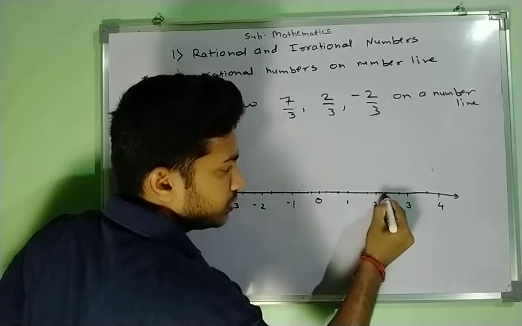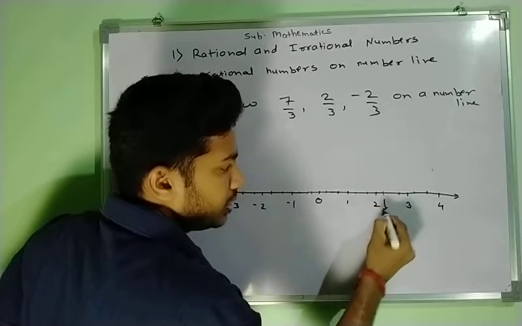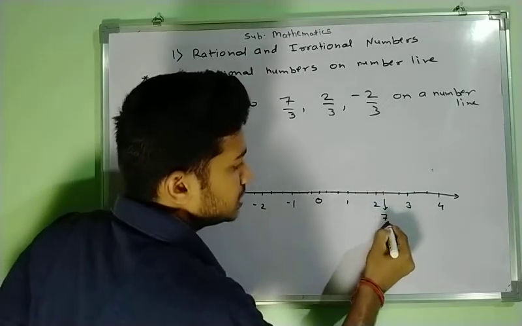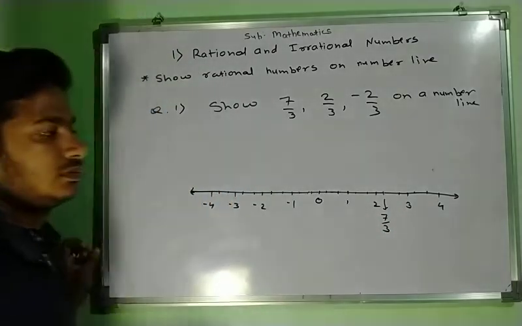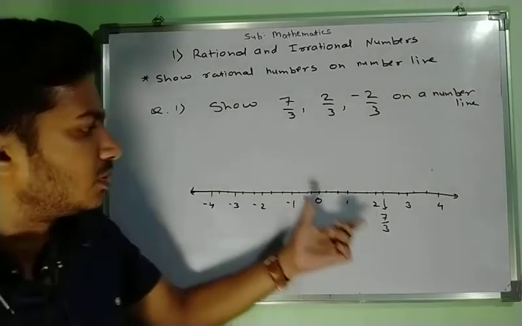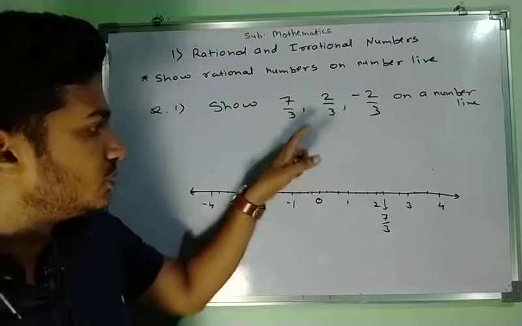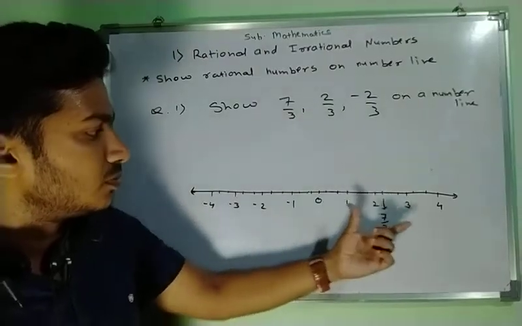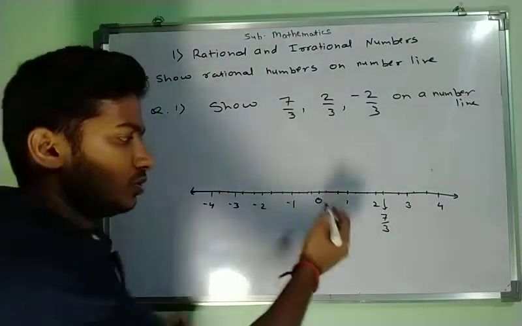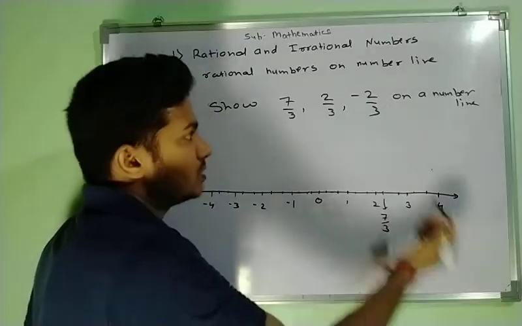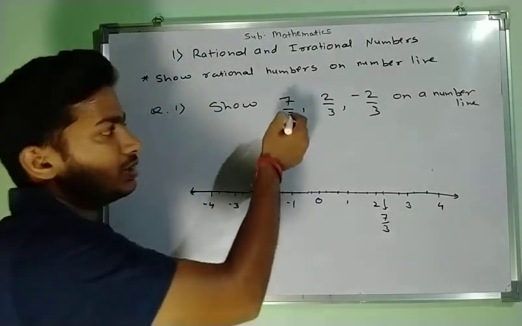That 7th small line will be 7 by 3. This is how we have to represent that rational number on the number line. The 7th small line from 0 to the right hand side, the positive side, because that number is positive.